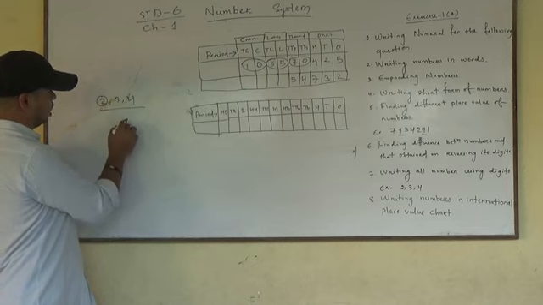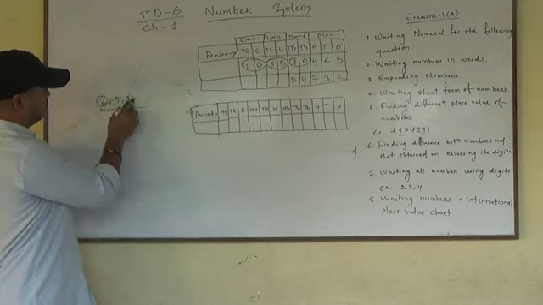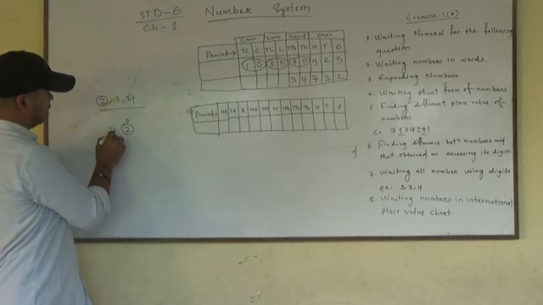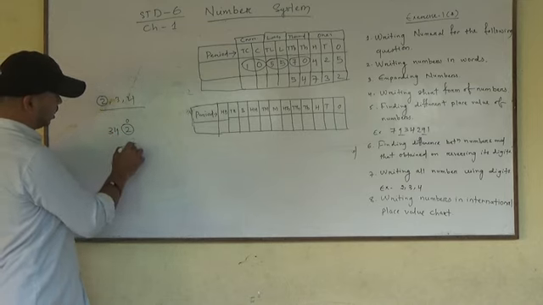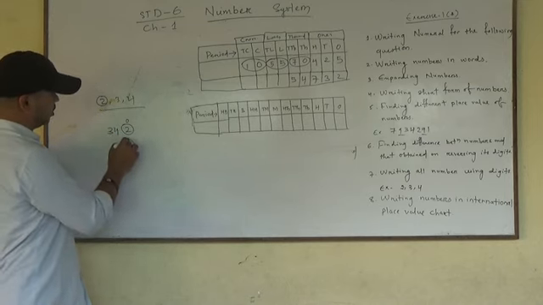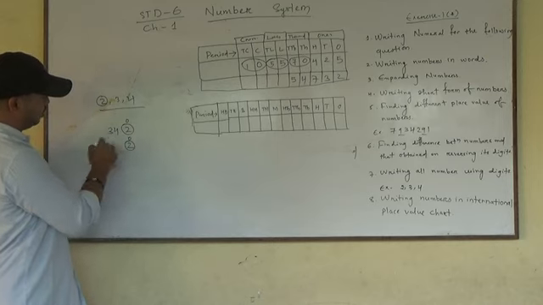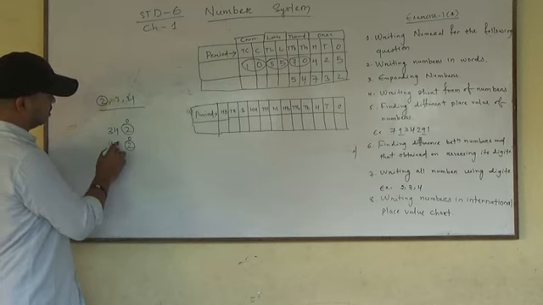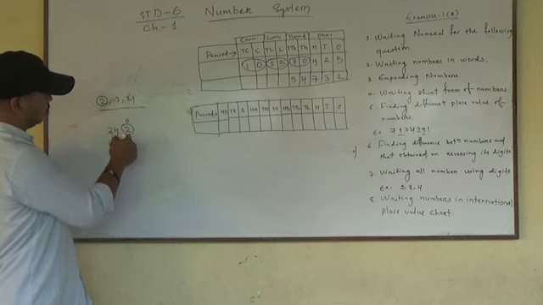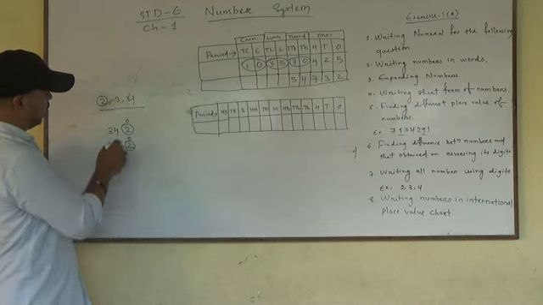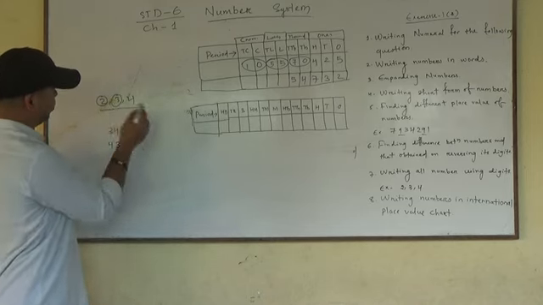Writing 2 in ones place. Now 2 will not change. I am writing 3, 4 here, 3 and 4. And for the second number, I am writing 2 in ones place. So now 3, 4 I have written, so another number you can write is 4, 3. So I got two numbers.